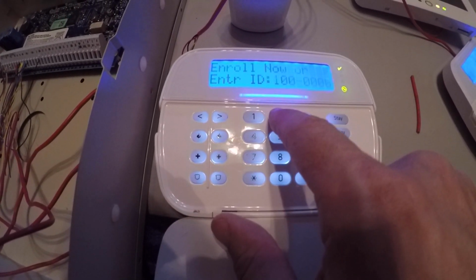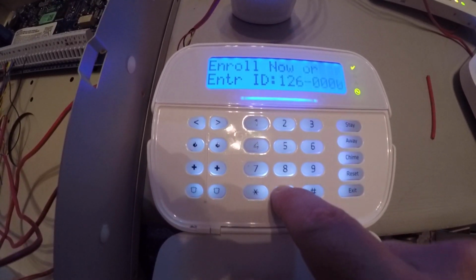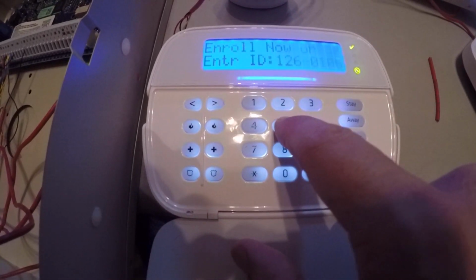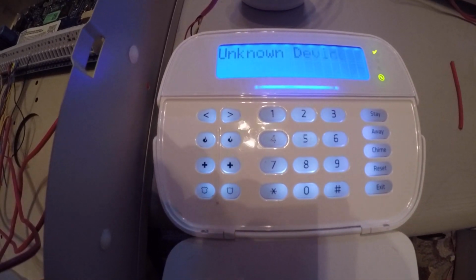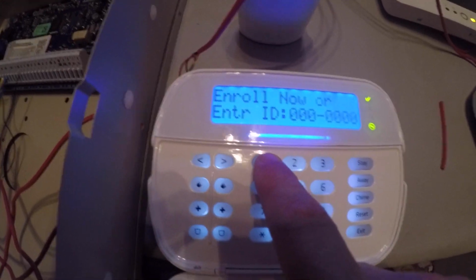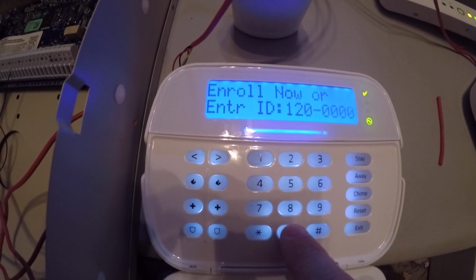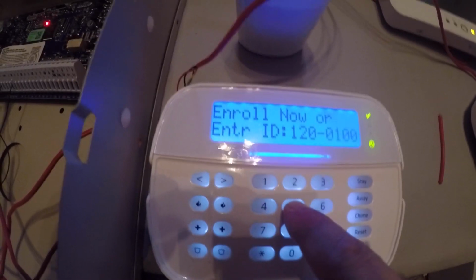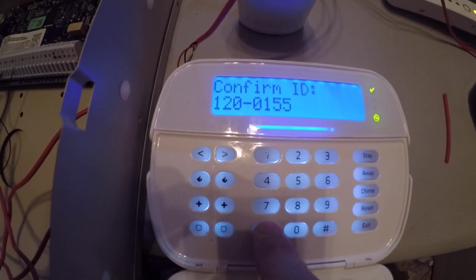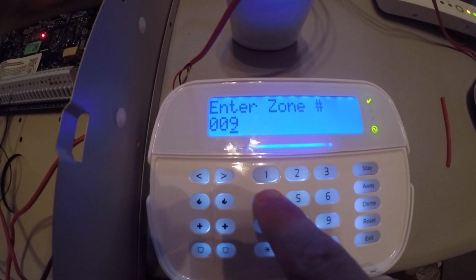1260155, unknown device. Well, just enter 120 instead of the 6, and then 0155. Confirm ID. We're going to confirm it, and that's our 4th zone.